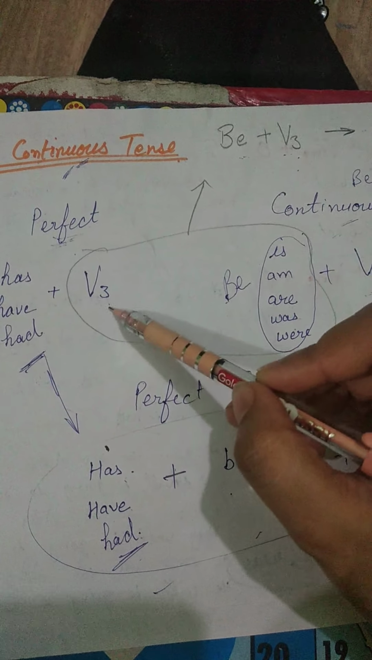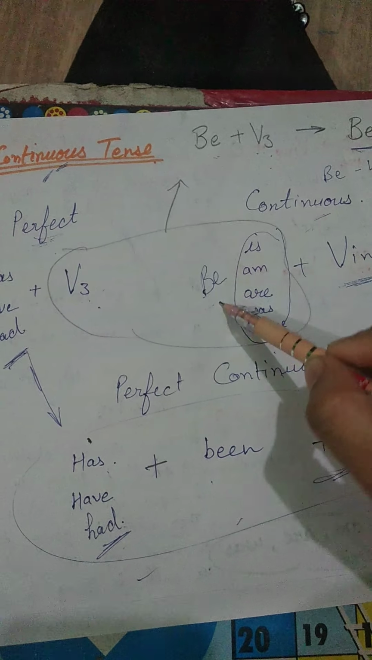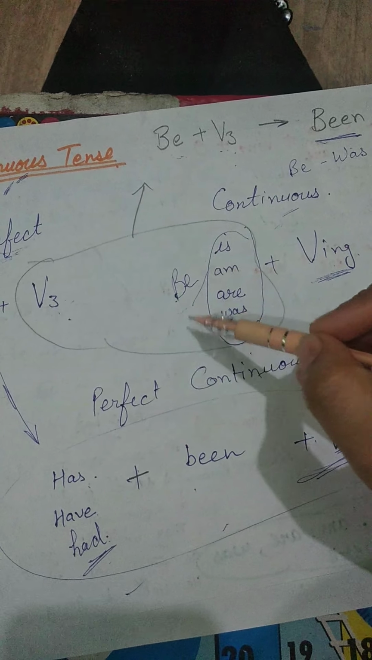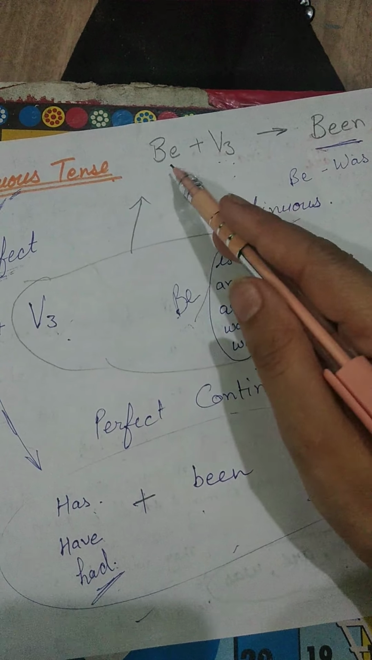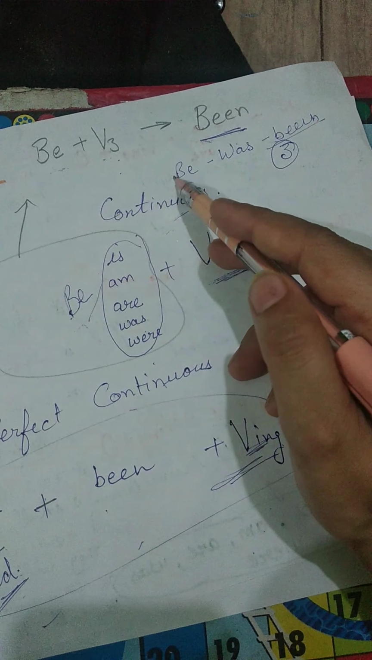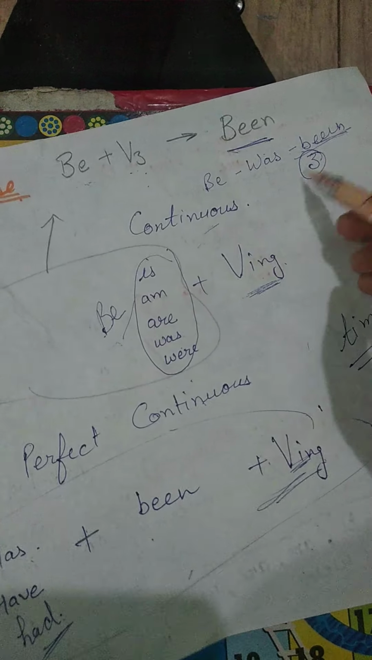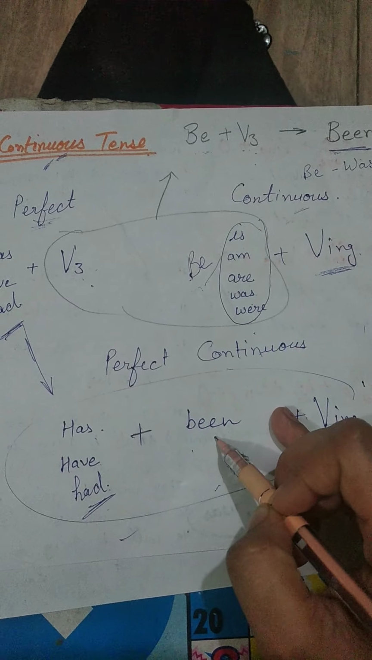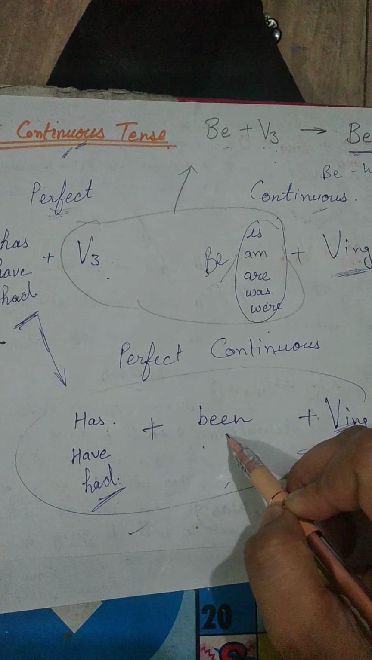But what we have to do with verb's third form and be? We will use, in perfect continuous tense, both, as the verb's third form of be. What is the verb's third form of be? It is be, was, been. Been is the verb's third form of be. So we will use been in perfect continuous tense. I hope you got that.